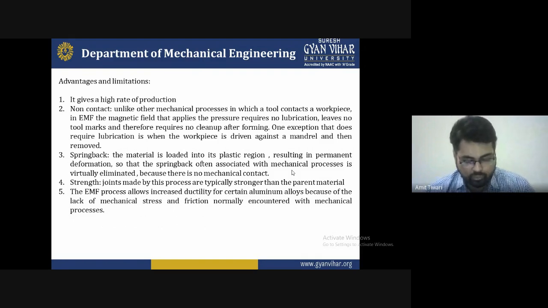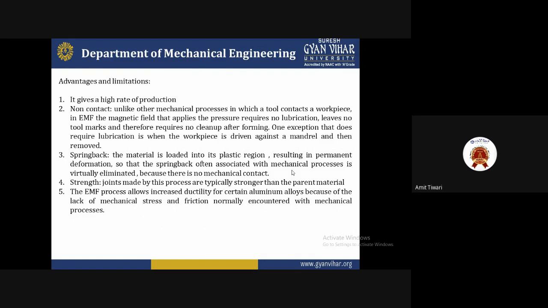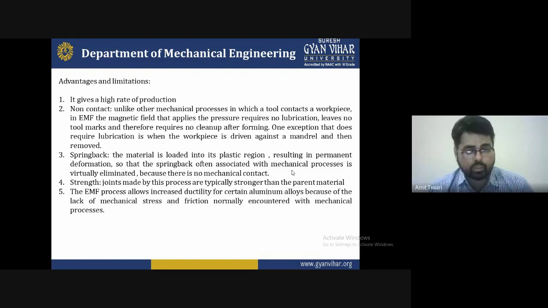Basically, these are some benefits we have when manufacturing a product with the help of magnetic pulse forming. The material is loaded into the plastic region, resulting in permanent deformation. The spring back often associated with mechanical processes is virtually eliminated because there is no mechanical contact.